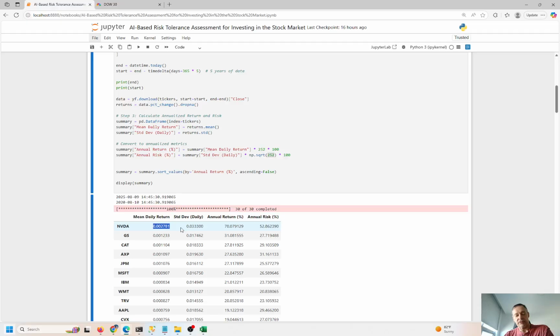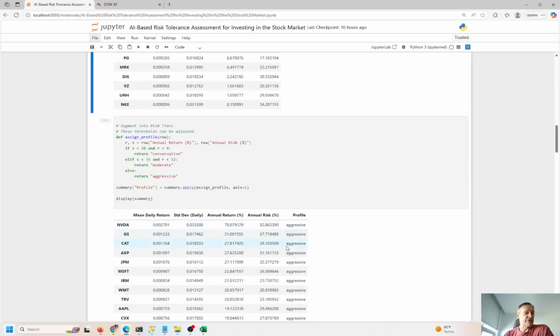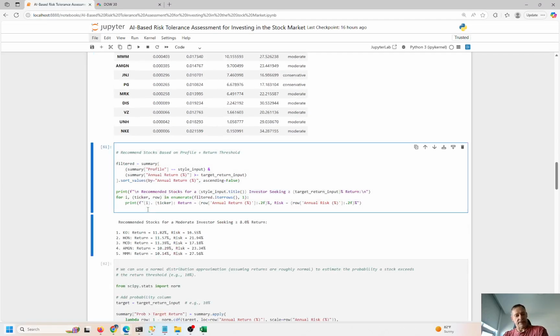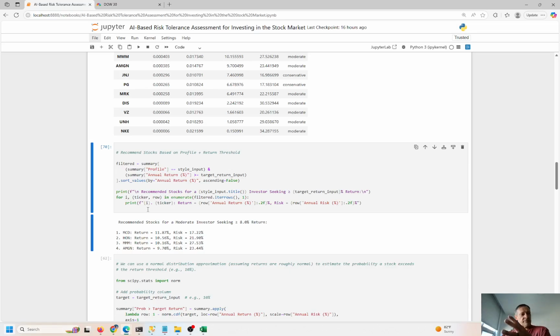So these are the actual returns, and based on these returns and this risk profile that I just assigned, we can go ahead and map all of this to the investment recommendations that we're choosing for this individual, right? So these are all moderate types of risk profiles, and the return is greater than 8%, right? So we took all these Dow 30 stocks, came up with 4 that would be recommended for this investor, right? They want greater than 8%, but it's a moderate risk profile for this investor.